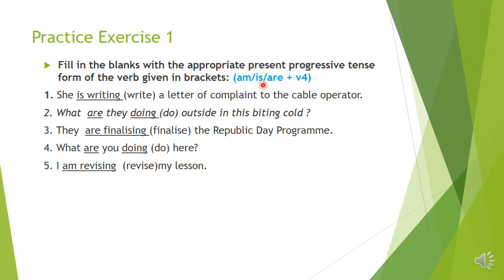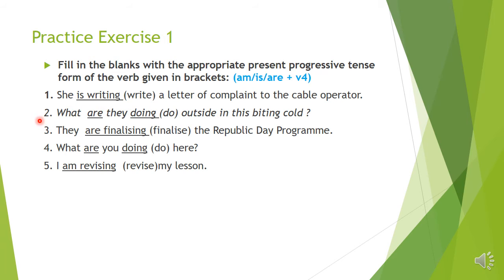The answer is, see, am writing. From this word we can use am. Then v4. What is the v4 of write? ing form, writing. Am writing, is writing, are writing. So what is the correct word here? Subject is she. So with she what will come? Is. So is writing. Okay children?